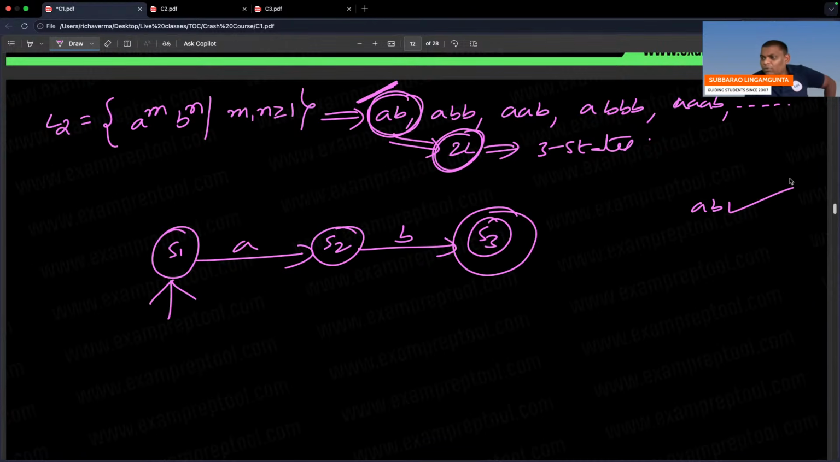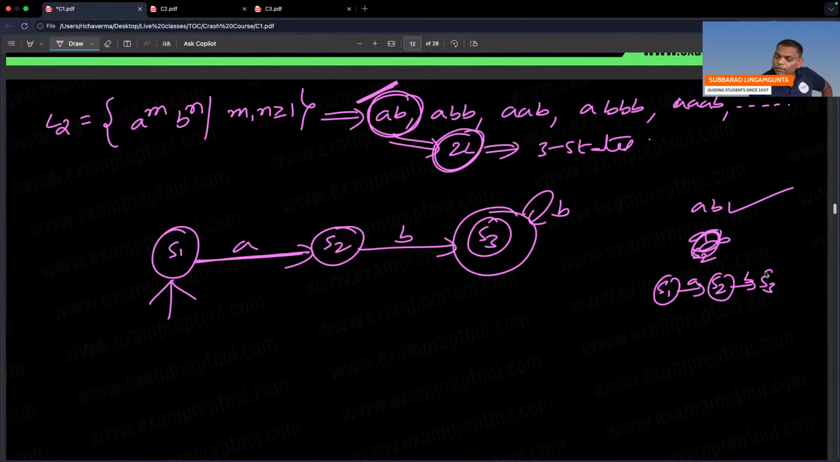Now understand. Some people are asking, what about A double B, sir? A double B. Remember, single A you came here. One more B, you came here. Afterwards, one more B. No problem. A double B. After A over, I am at S2. So otherwise, I will write also S1 on A, S2. S2 on B, S3. S3 on B, again S3. At the end of the ABB string, where are you? Are you in final? Yes. ABB also accepted.